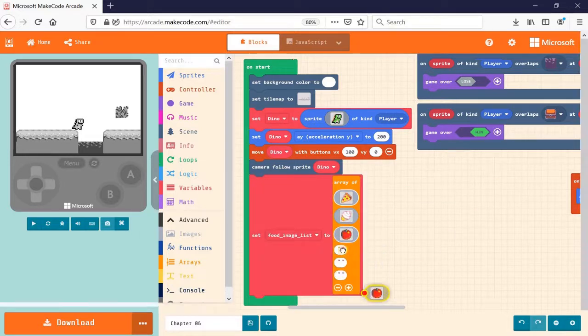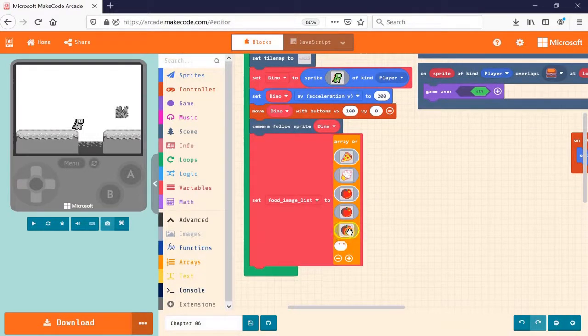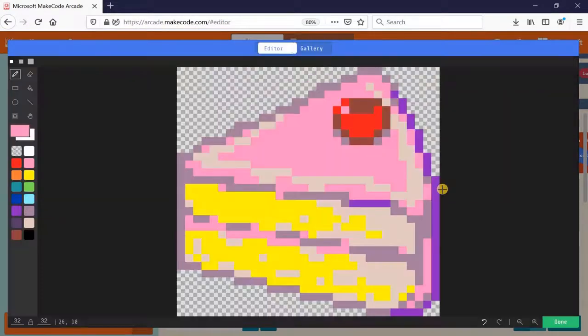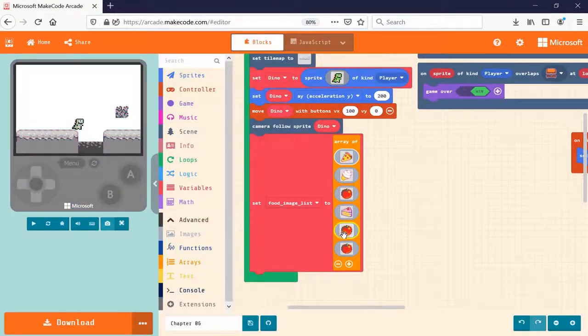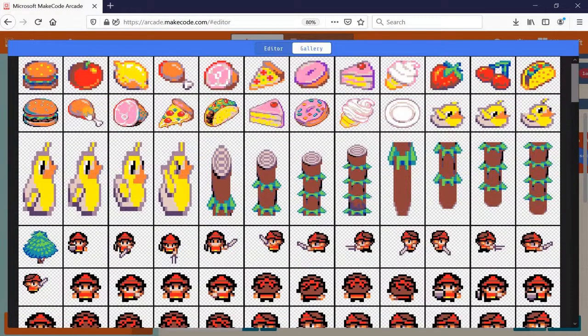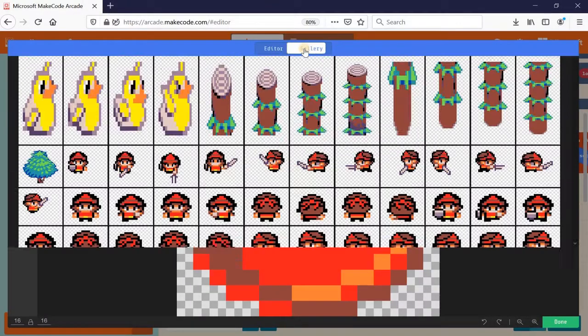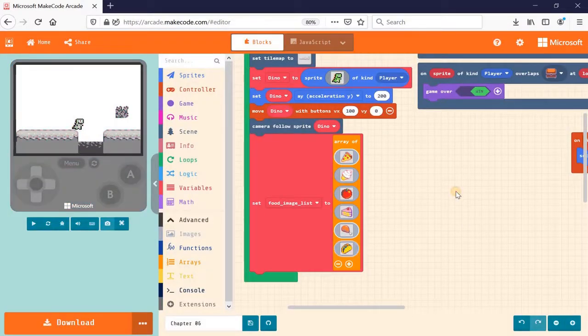So let me go ahead and duplicate the image block. Okay, so the fourth one, we can make it into a cake. Maybe a smaller cake like this. Okay, and then we can have a drumstick as well. And the last one, how about a taco? Okay. So we have 6 different images to choose from inside the food image list array.